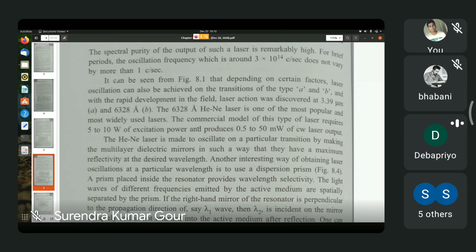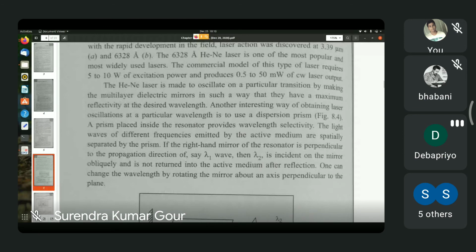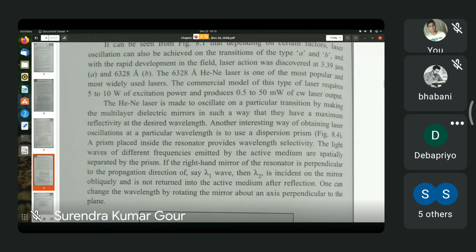As you can see written there, for the input power you have a battery or otherwise an oscillator, say of 28 megahertz frequency, which supplies electrical power to the discharge tube.